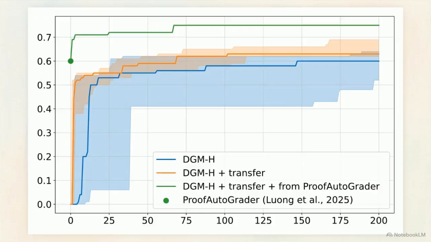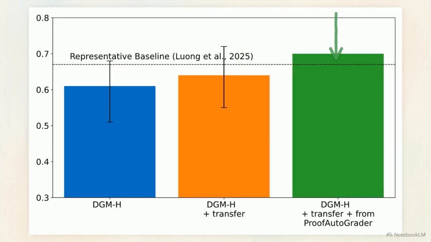This graph illustrates compounding growth when the DGM-H is initialized with an existing state-of-the-art model, Proof Autograder, rather than starting from a blank slate. The transferred meta-agent successfully improves upon the existing baseline, stacking its autonomously developed improvements on top of a highly capable mathematical model.